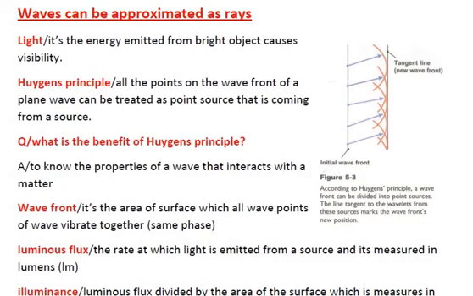The definition of wavefront says it's the surface area on which all wave points of a wave vibrate together in the same phase. What's the meaning of same phase? This is important. It means if you have two waves, they will rise together and lower together. That's why they are called same phase. Now that was the first property of light, which was